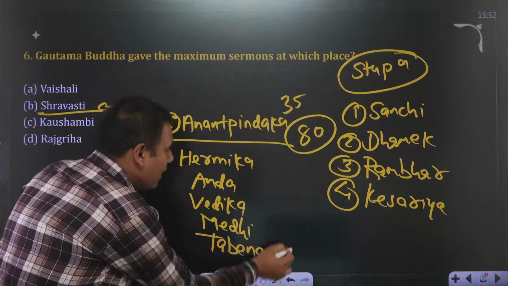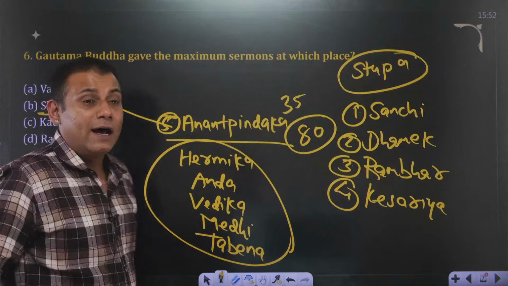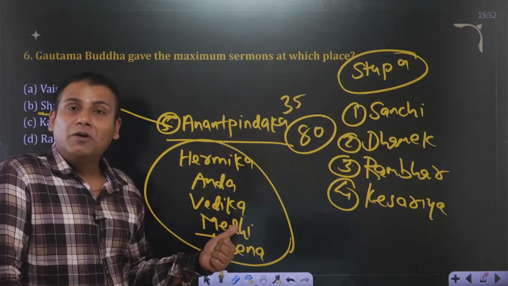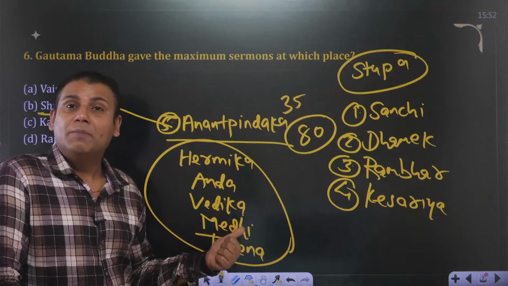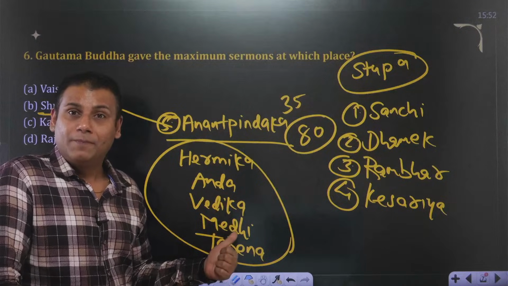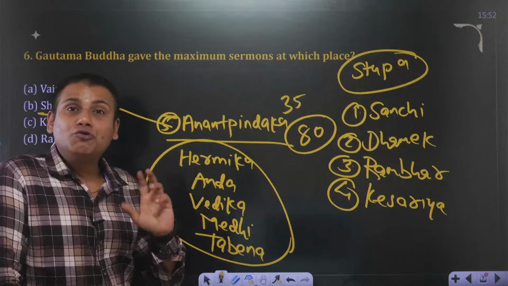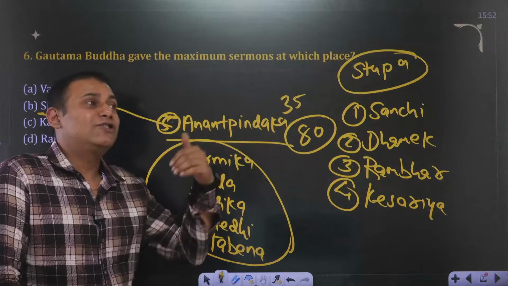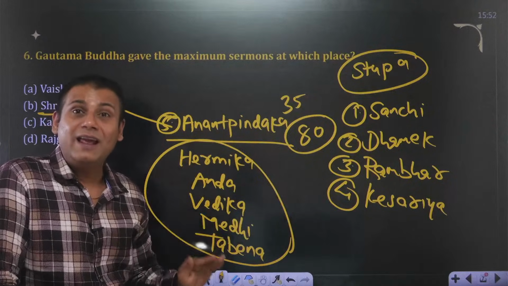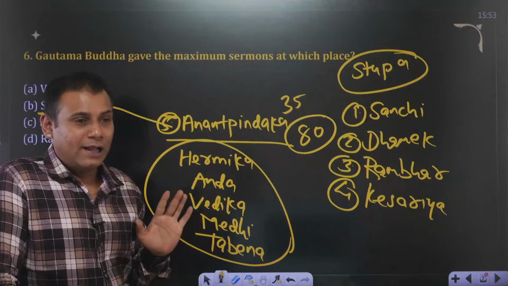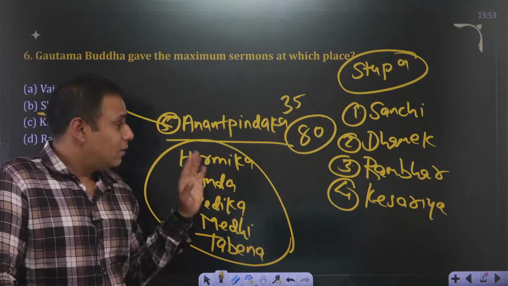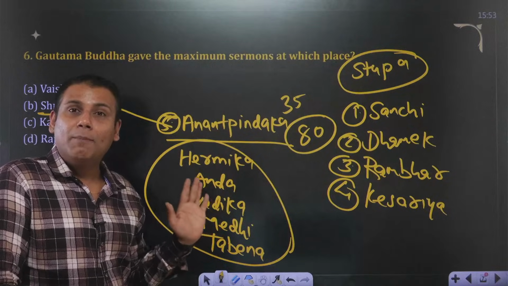All these are terminologies related to stupa architecture, and they are important not only from the perspective of Buddhism, but also of art and culture. And the term stupa has its origin in Rig Veda, not in Buddhism. Is that clear? So these are the things that you need to remember about stupa architecture.